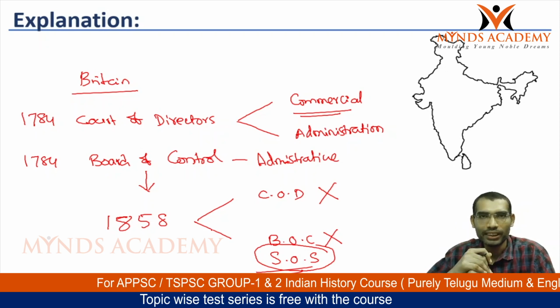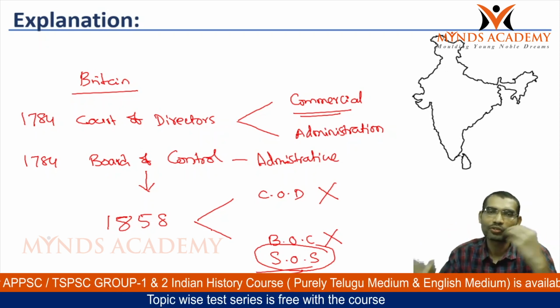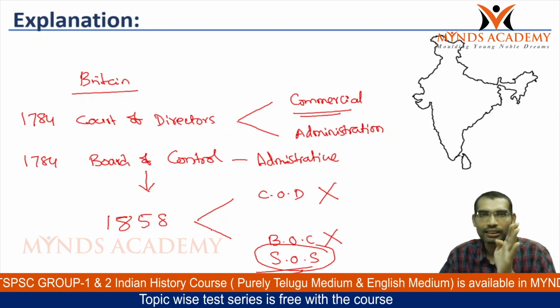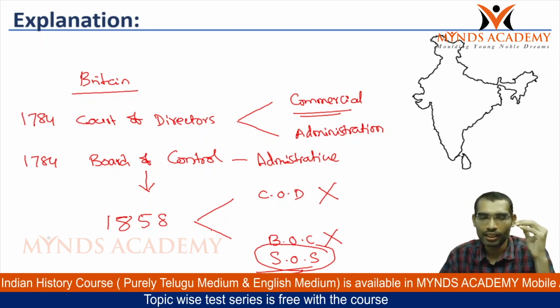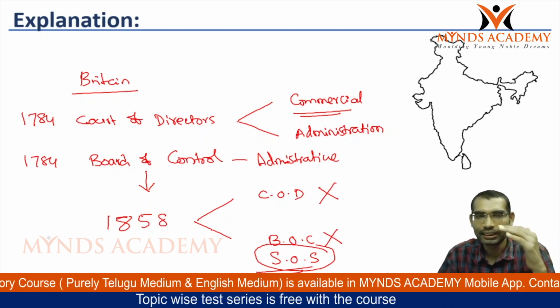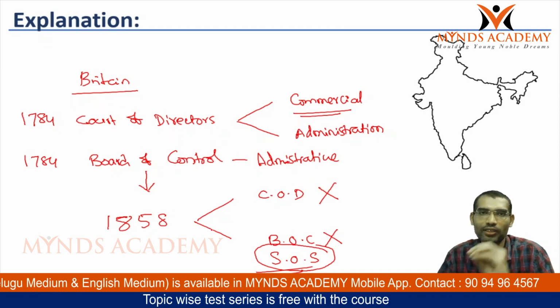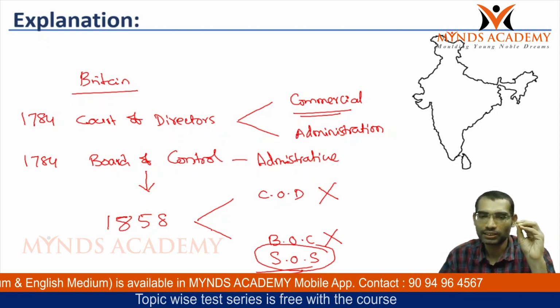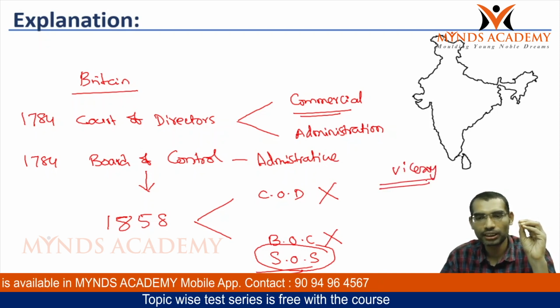Before 1858, these Governor Generals were the nominee of the court of directors, or they were ruling India on behalf of the company. Now after 1858, these Governor Generals were ruling India on behalf of the Crown. That is why a new designation, Viceroy, has come into usage.